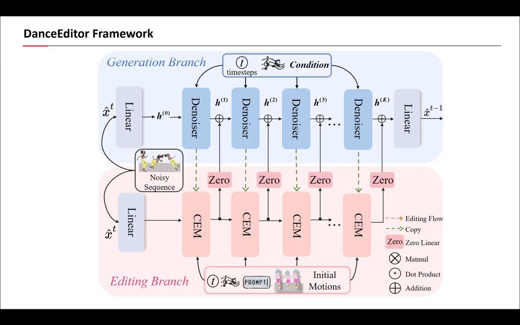Inspired by the ControlNet architecture, we lock the weights of the pre-trained generation branch and introduce this new, trainable branch to handle the editing task. It takes multimodal conditions, the initial motion, the music, and the text prompt to guide the editing process.